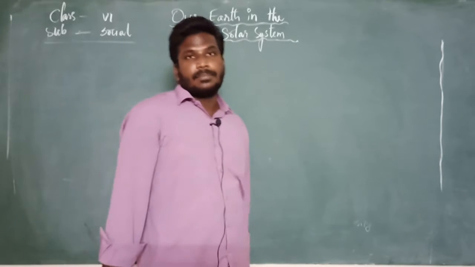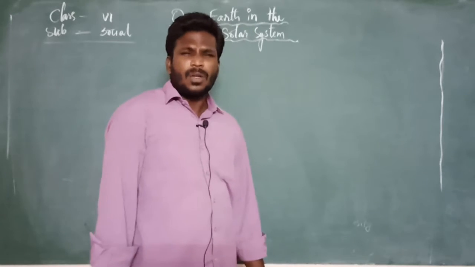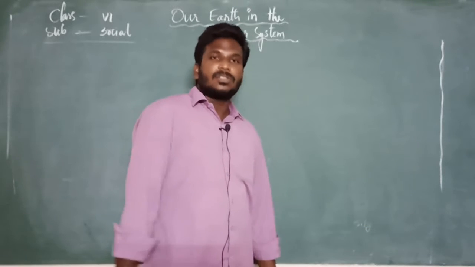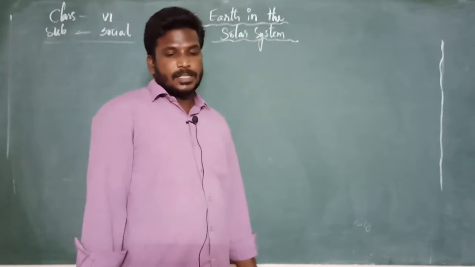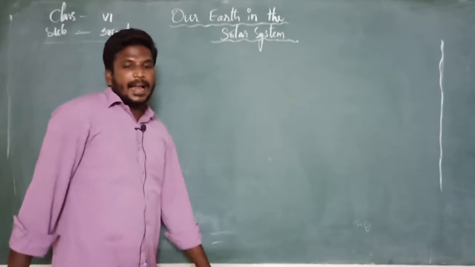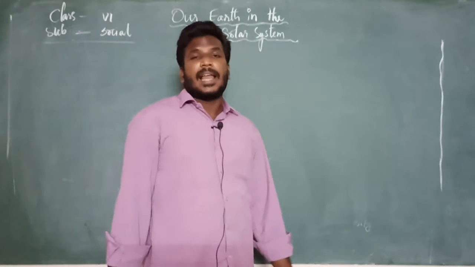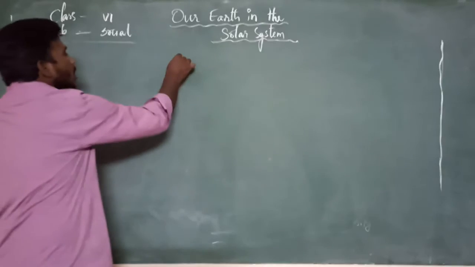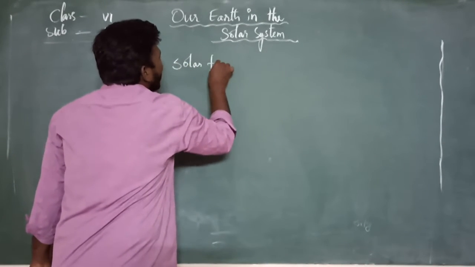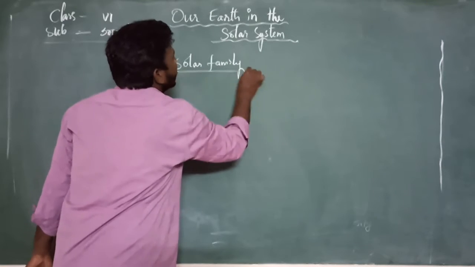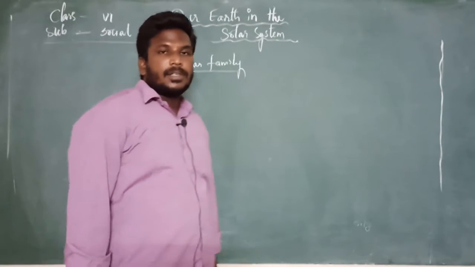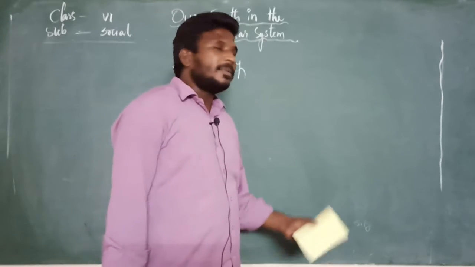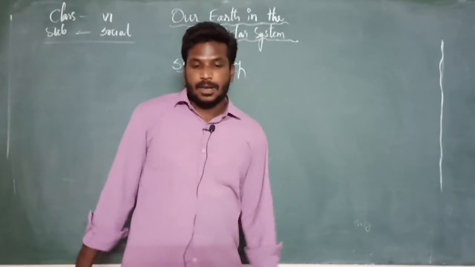Once again, the solar system, as we know, exists in space. Of course, Earth, where we are living, is also a planet which exists in the solar system. So the sun, the 8 planets and the remaining celestial bodies altogether are called the solar system. It is also known as the solar family, so that you can understand it, right?